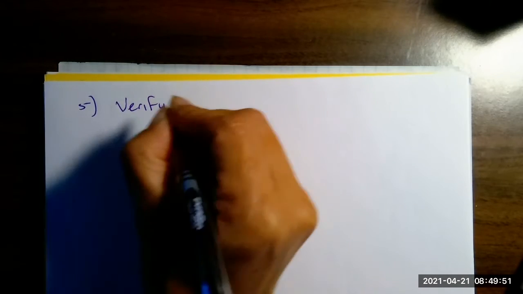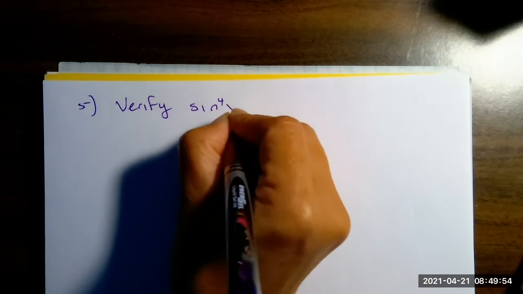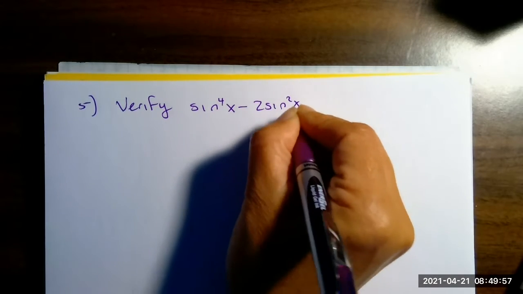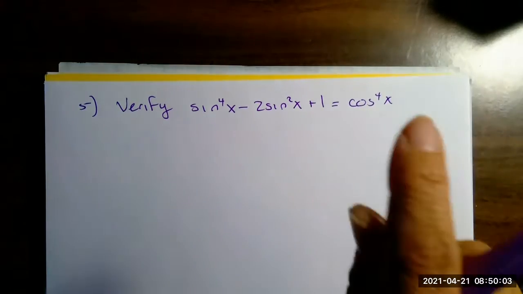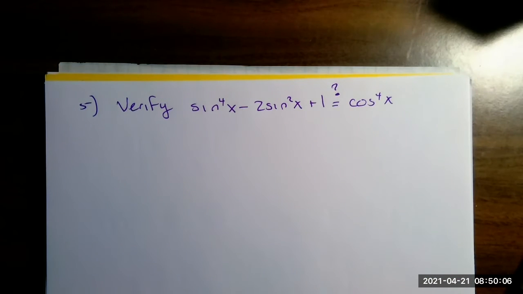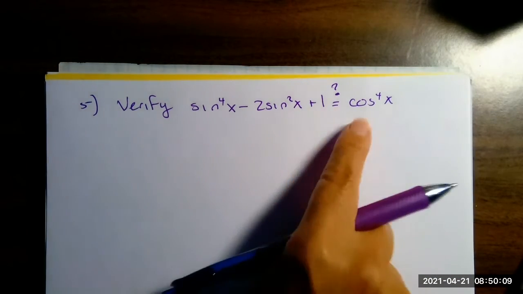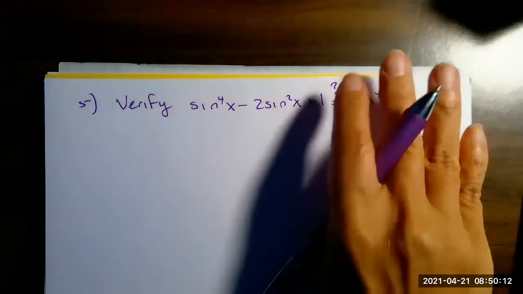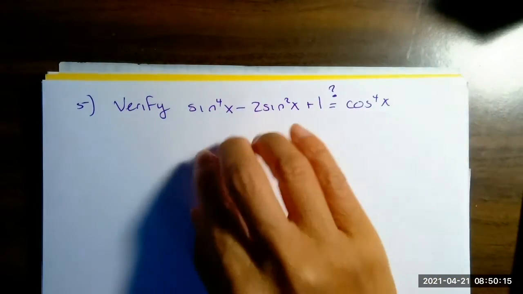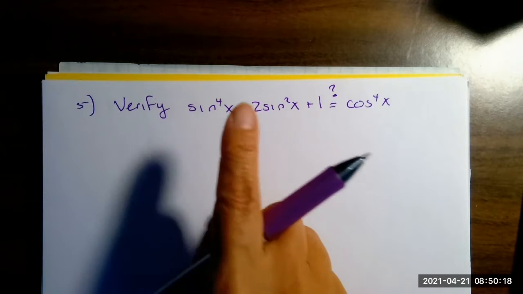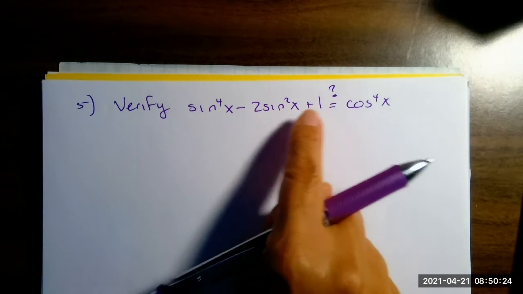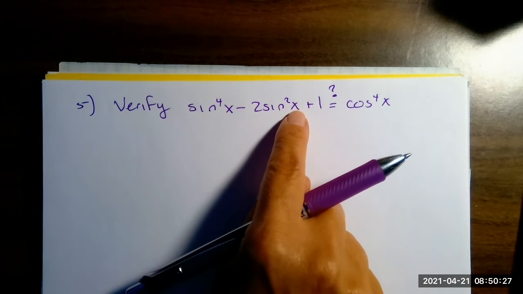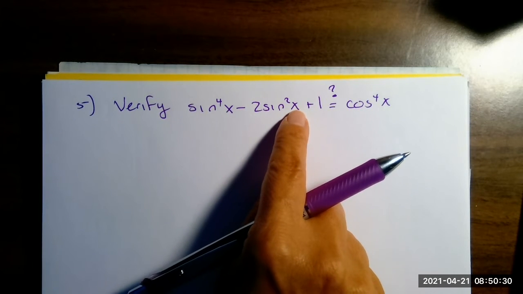All right. Number 5. I want you to verify. Okay, so this is a question mark. Are they equivalent? Actually, they're telling me that they want me to prove it. So I'm not allowed to assume that they're equivalent. So what I typically do is hide one side. I'm going to work with this side. Looking at this, a 4, a 2, and a number. This is like a perfect little trinomial piece. And what it's going to hint to me is that this is going to be factorable.